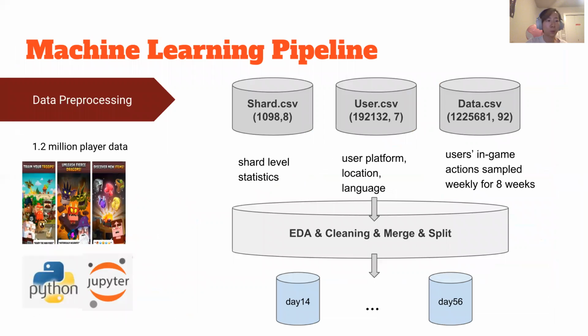I pre-processed 1.2 million player data, and I was given three data sets. One is the shard data that contains some shard-level statistics. The second data set contains user acquisition information. And the third data set is the most informative one, which contains players' in-game actions that were sampled weekly for 8 weeks. After data exploration, cleaning, and merging, I split the dataset into 8 weeks so that I can use the user's day 14 game metrics to predict their day 56 lifetime value.